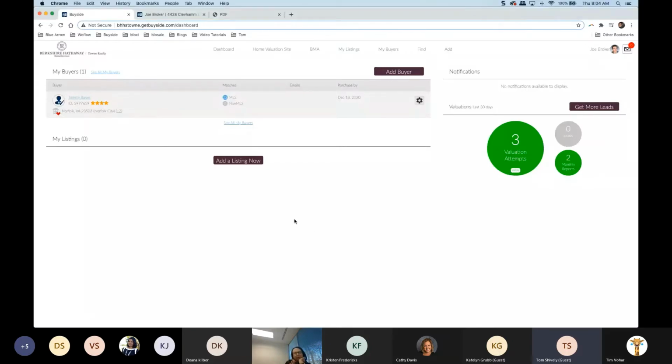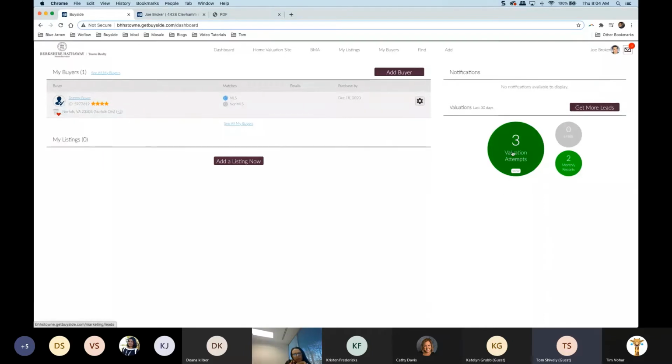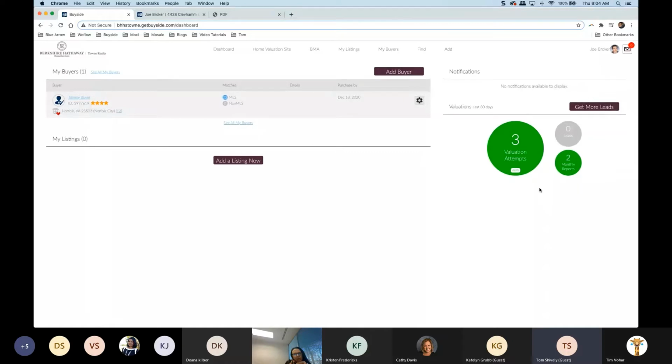Okay, so that's our quick intro, but we're going to go over some strategy on how to use Buyside. So the first thing that we're going to talk about is your marketing suite, and how we can use this to get new leads and win new listings. Now on your dashboard here, you can see that there are a couple of tabs: your valuation attempts, your leads, and your monthly reports. Those are the ways that somebody can interact with your marketing suite, and you can at a glance see if you need to go into your lead section. If there is anything new in there, we can actually see that on our dashboard.